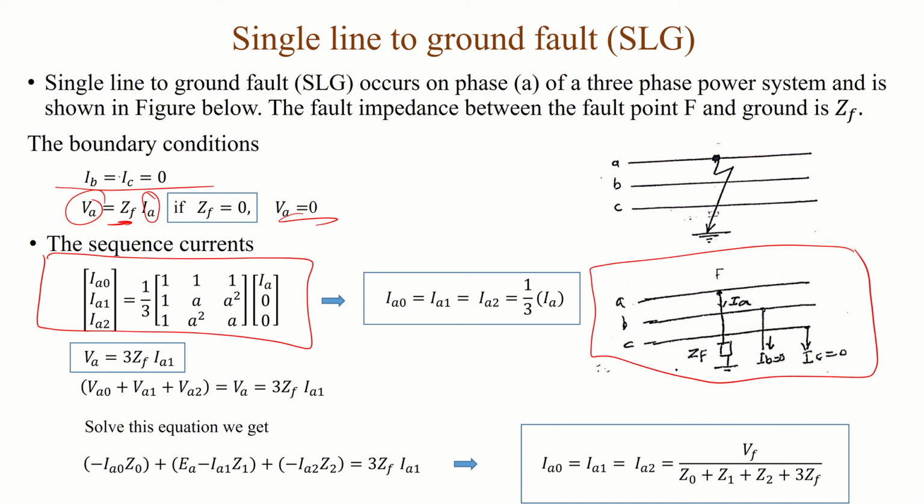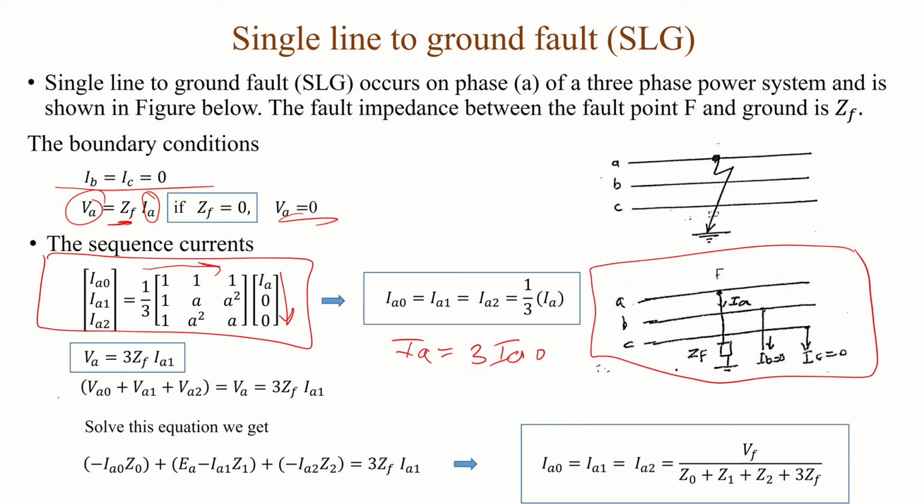We put 0 here because B and C are 0. We solve this by multiplying row by column, 1 by this plus this by this plus this by this, and you get this equation: the sequence current equals one third of the phase current, or IA equals 3 IA0, or IA1, or IA2.